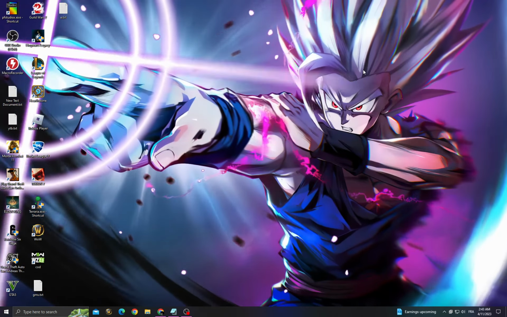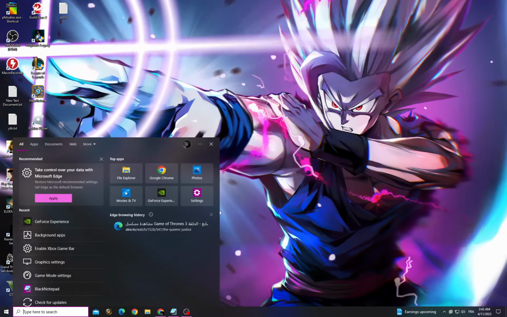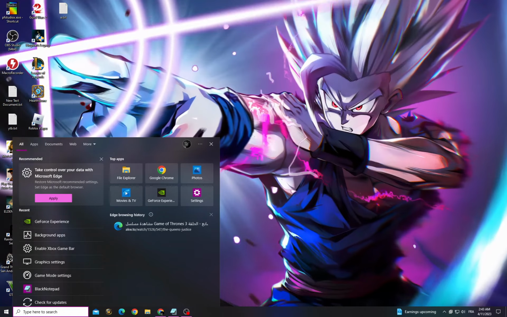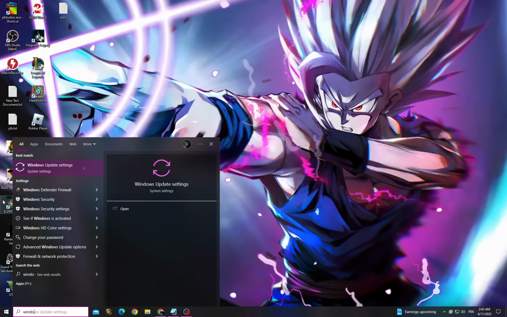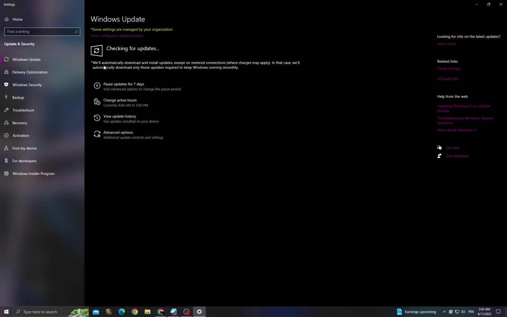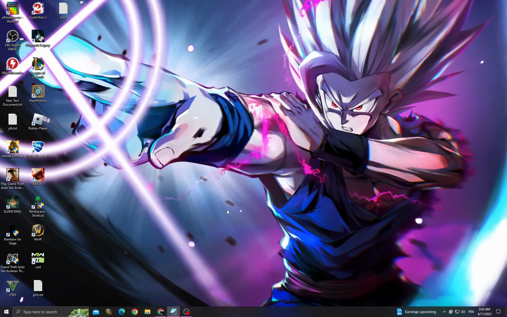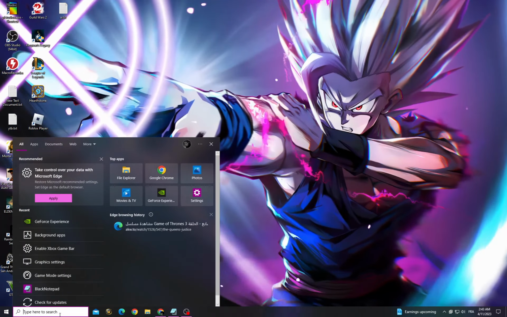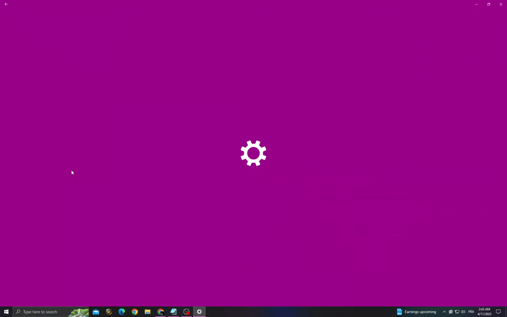If you want to fix it, all you have to do is first click here and then go to Windows Update Settings and then check for updates and make sure to install all the updates that you can find here, and then go back and go to Graphics Settings.